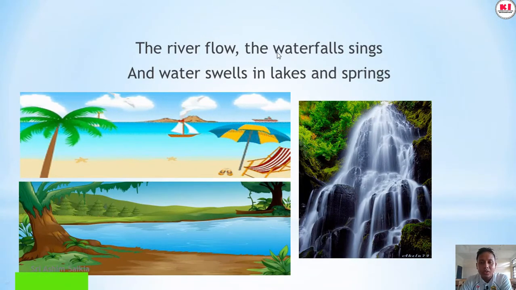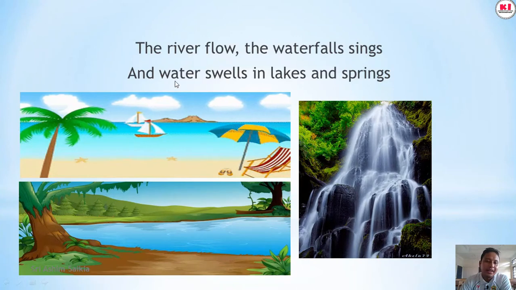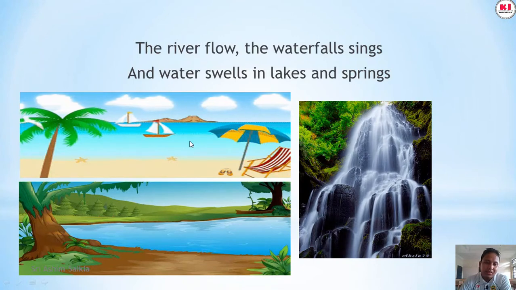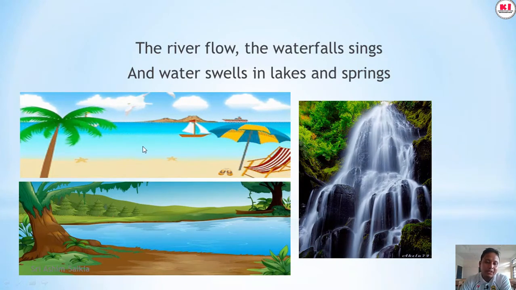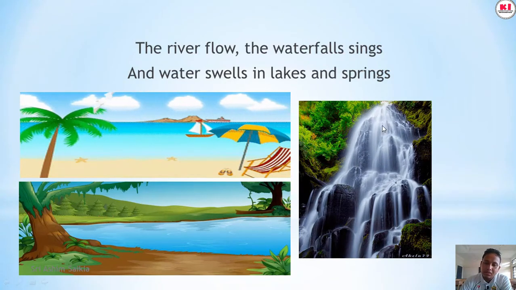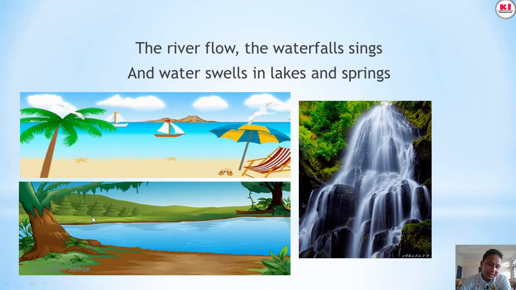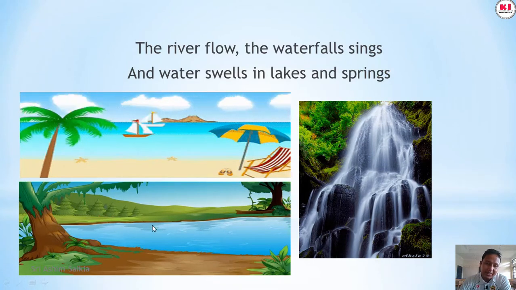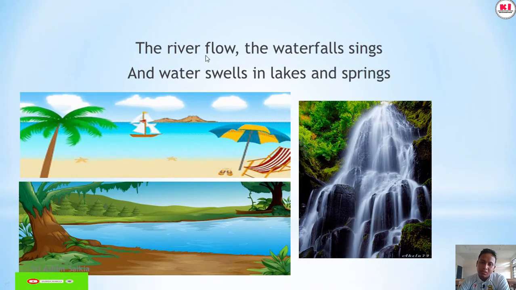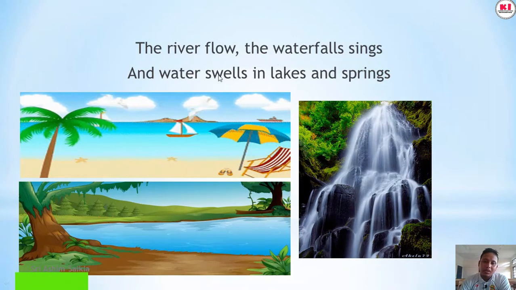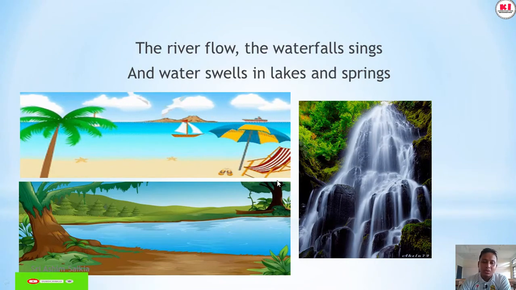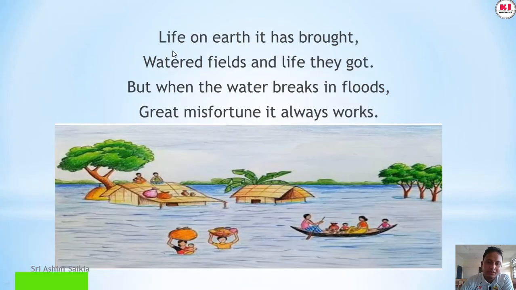The river flows, the waterfall sings, and water swells in lakes and springs. Look here, the river, how the river flows. And the waterfall flows here, the waterfall sings. And look here, a beautiful pond, and a lake is here, and a spring. The river, waterfall, lake, spring, and pond are sources of water.